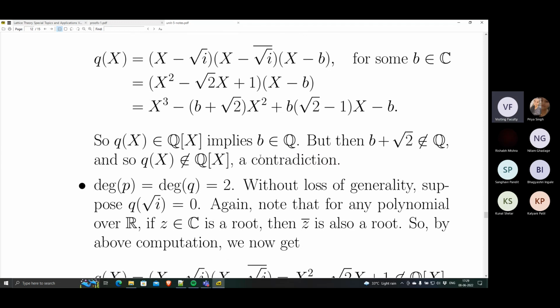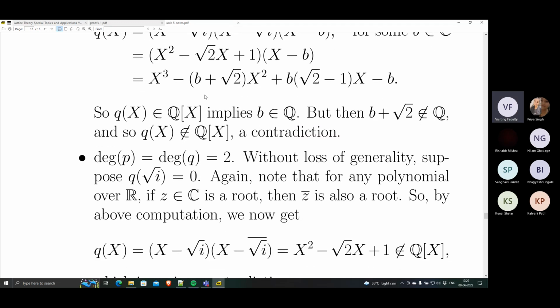What is the other case? The other case is both factors have degree 2. So again, let us assume without loss of generality that square root i vanishes at the polynomial Q.